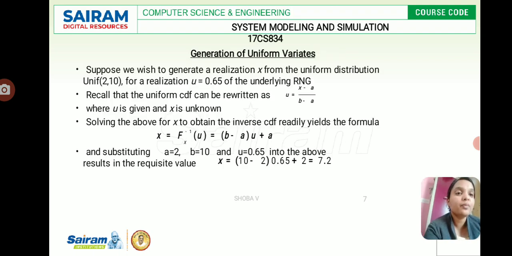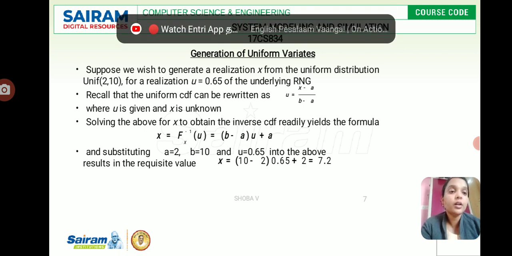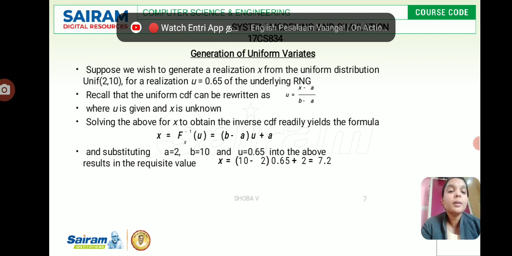Now, generation of uniform variates. How is it going to get generated? Suppose we wish to generate a realization x from a uniform distribution, for a realization u = 0.65 of the underlying generator. For example, the uniform CDF is rewritten as u = (x - a) / (b - a). We are given 2 and 10 as a and b, and the u value is given. We don't know the value of x, so how do we find it? Solving the above CDF for x readily yields the formula x = (b - a) u + a.